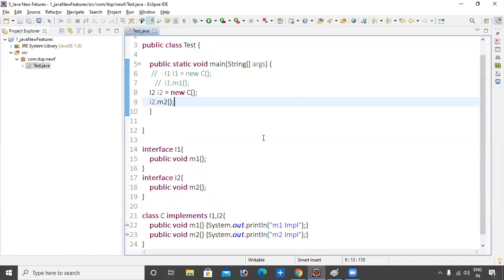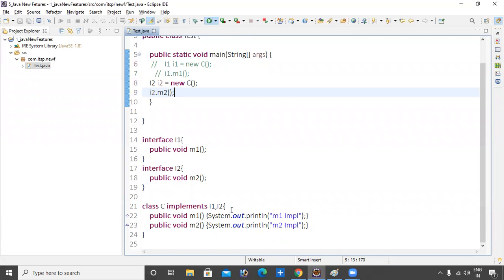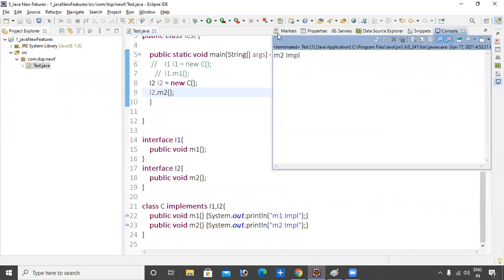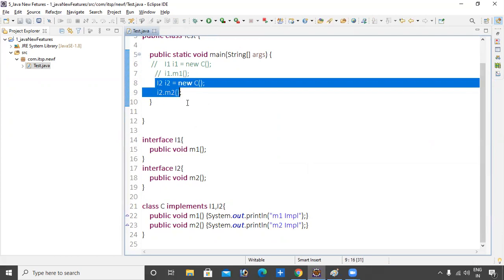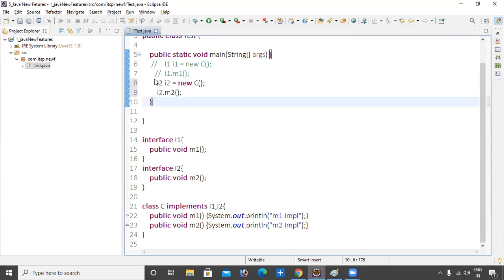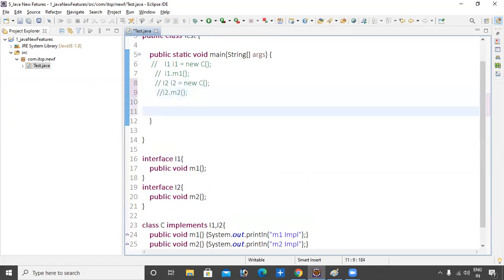Now it gives the output M2 implementation. We cannot create an object of the interface; we can only create a reference variable of the interface.